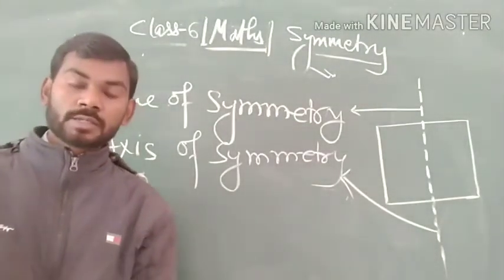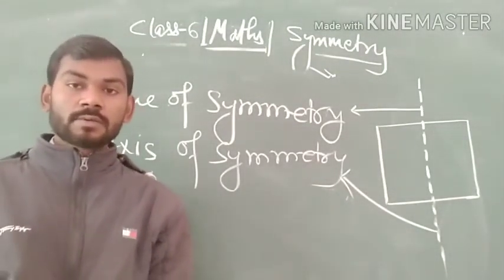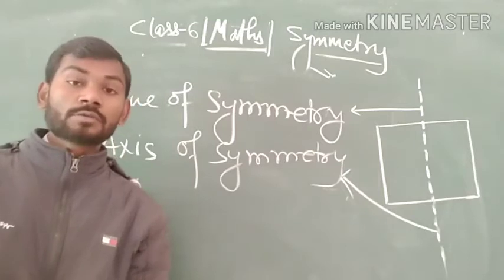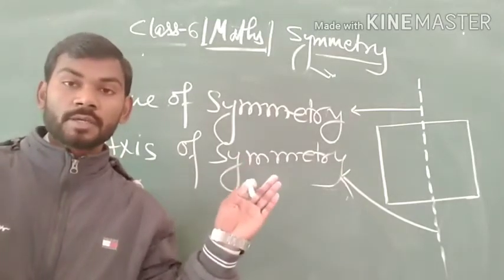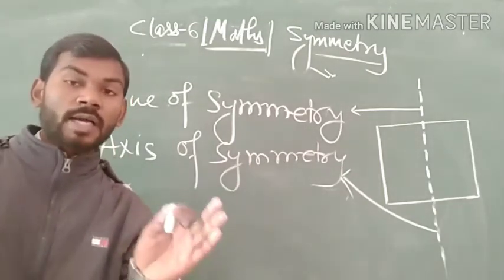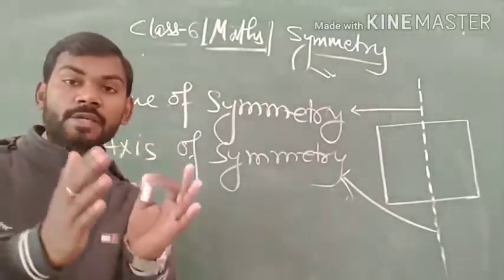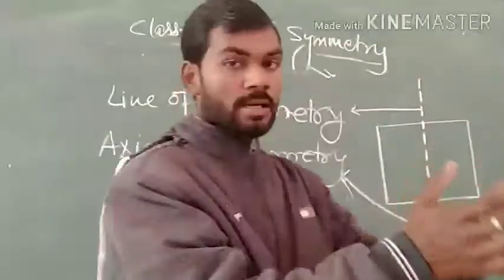The object which is divided by this line of symmetry is said to be symmetrical about that line.